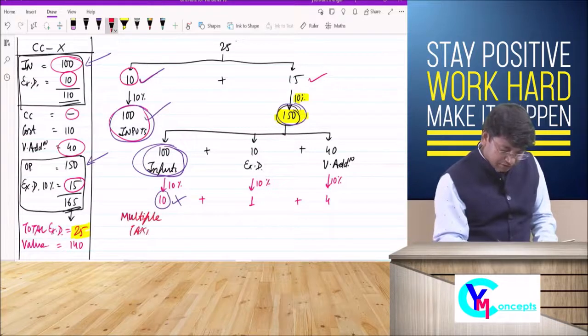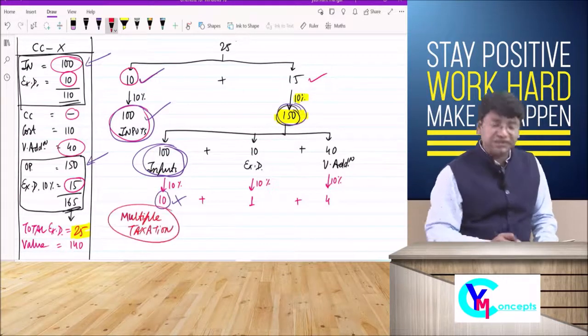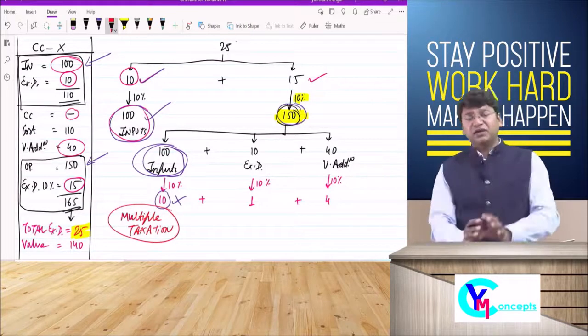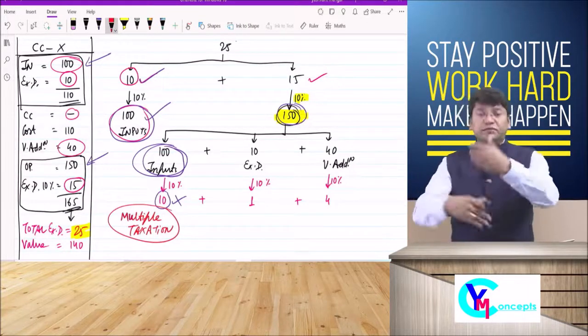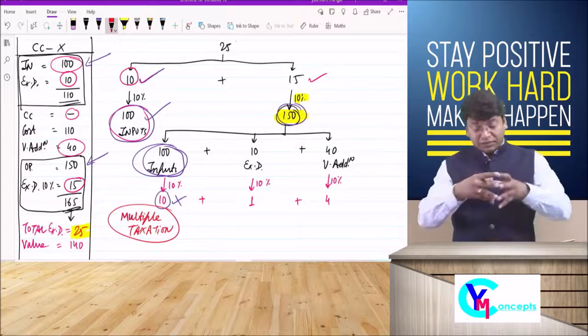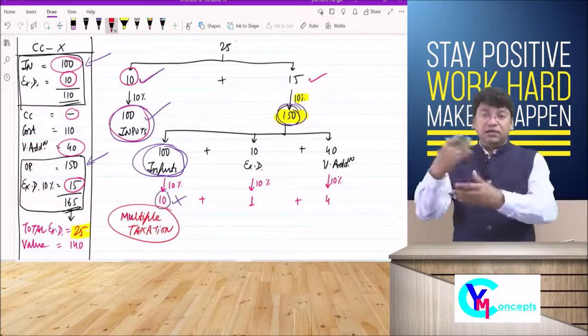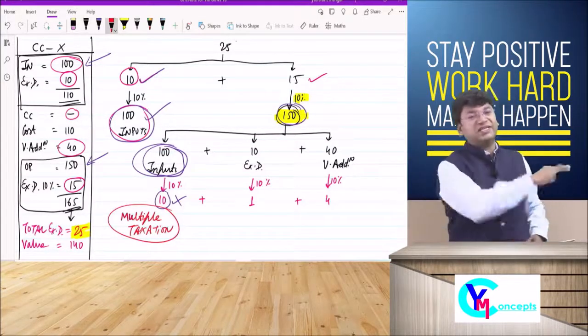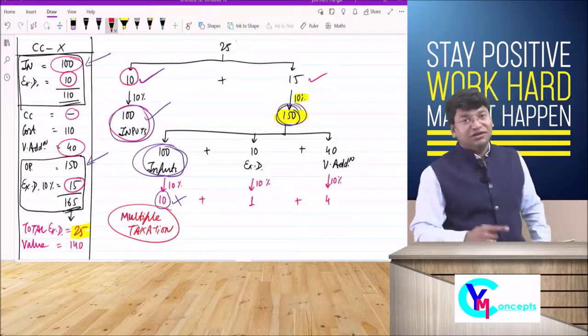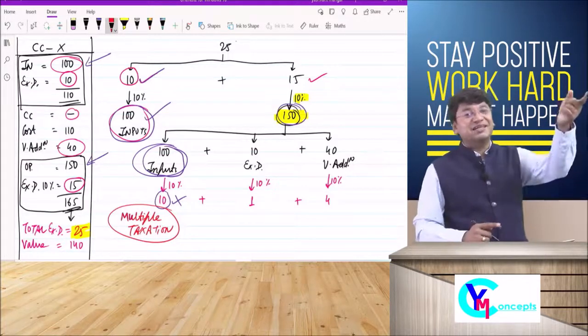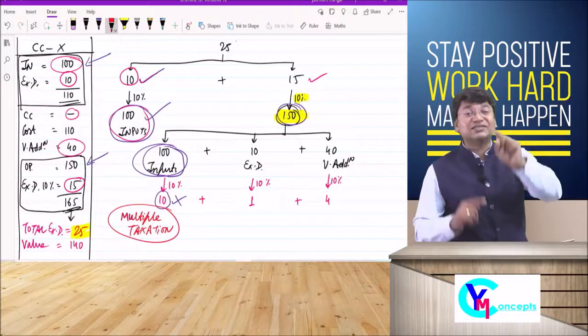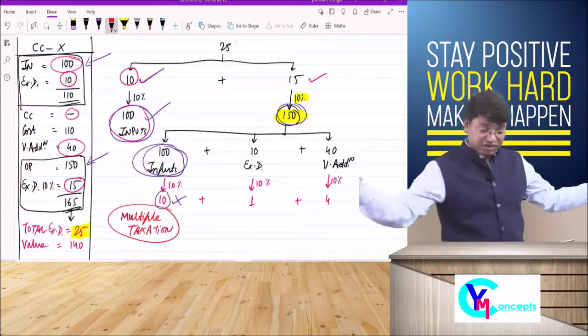This is called multiple taxation. Double taxation is a good word, but not the perfect word, because the steps of manufacturing or supply chain may be multiple, so that's why it is called multiple taxation. Sir, on rupees 100 we have already paid the tax and they are charging tax on 100 again, that is what is called multiple taxation. Nahi chalega.